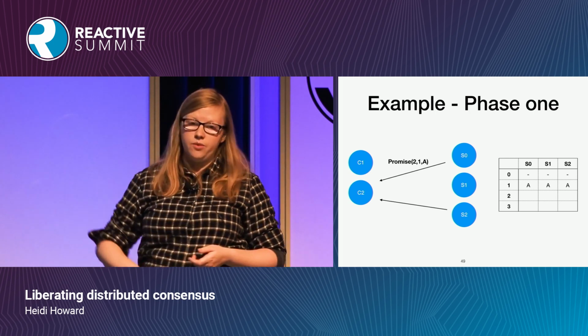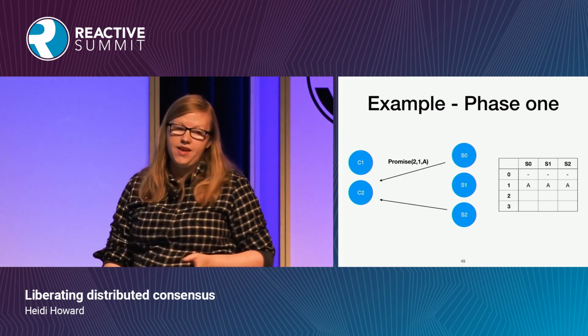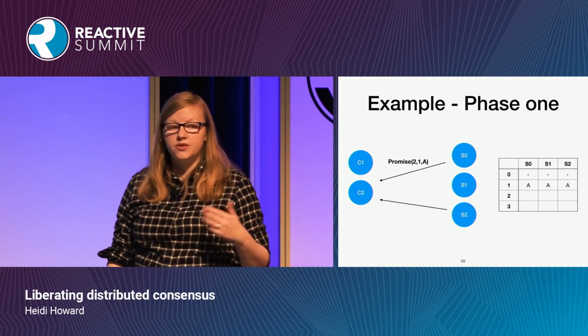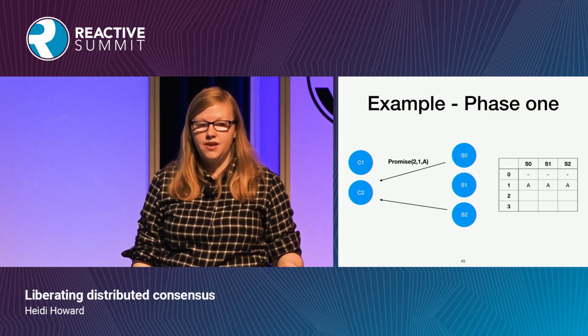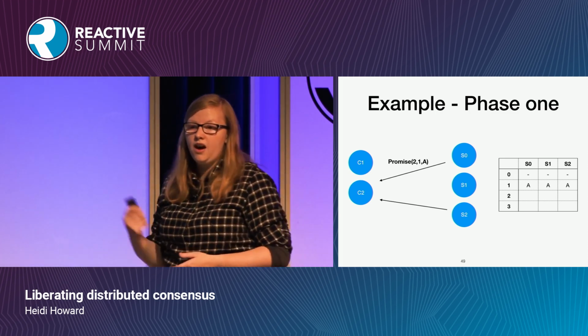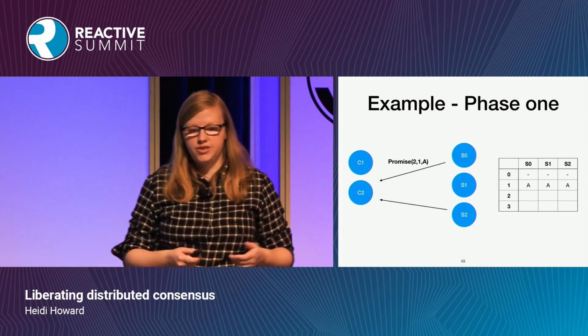Because once it's received one of these, it knows that at epoch 1, only A could have been decided. And likewise, at epoch 0, only A could have been decided because the other clients will have also followed the protocol. So at this point, after receiving just one message, it could have finished that first phase of the protocol and proceeded.